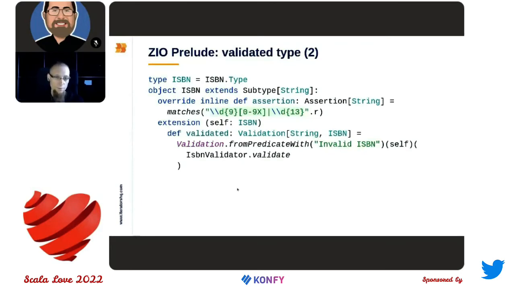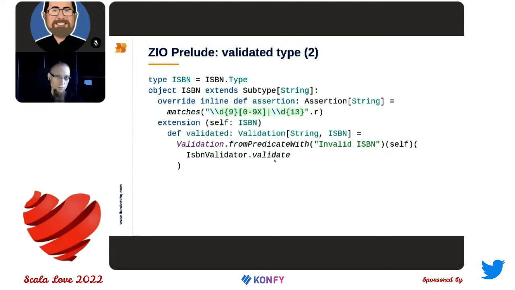So here I have defined an extension method that invokes this kind of validation. And you can see here that I have used a different type. So I'm extending here a subtype of a string, which means that ISBN will be, as the name suggests, a subtype of a string. So I will be able to use value of ISBN in a place where string is required. And I have used that here. The validate method requires a string, not ISBN. So here I can use that.